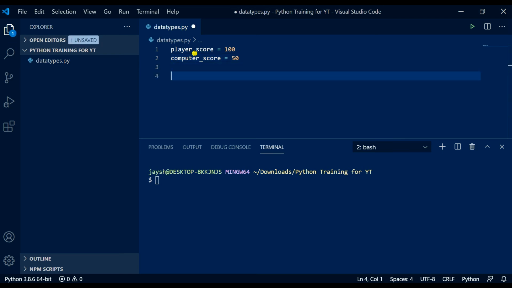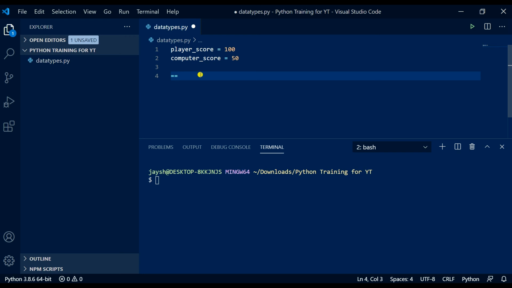Now we want to be able to check who won this game. So we have a player score and a computer score variable which are storing integer values, 100 and 50. Now what we're going to want to do is use arithmetic operators. Now let's have a look at what these are.